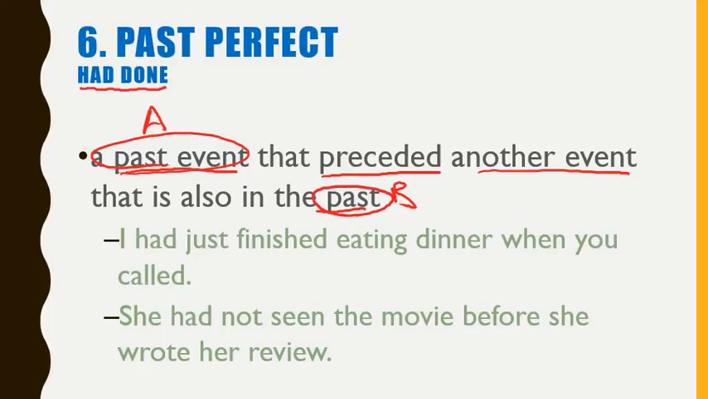So let's look at the example here. I had just finished eating dinner when you called. So two actions here: the finishing eating and the calling. So what's happening? The calling happens at the past time, but just finished tells me that the eating ended before the call came. So there's an order here that we need to be cognizant of.